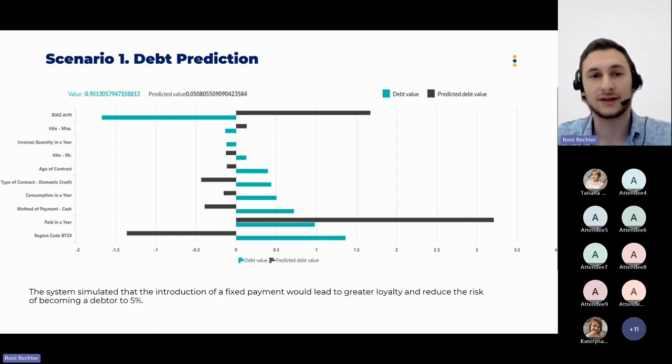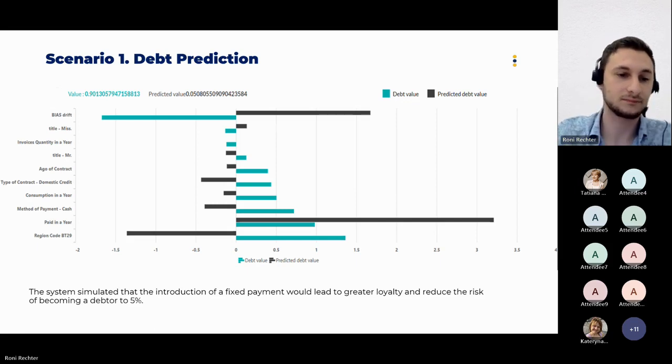Again, imagine if this action could be repeated on a big segment of contracts, taking action on a big chunk of contracts with a high probability of going into debt will impact the revenue of the company.